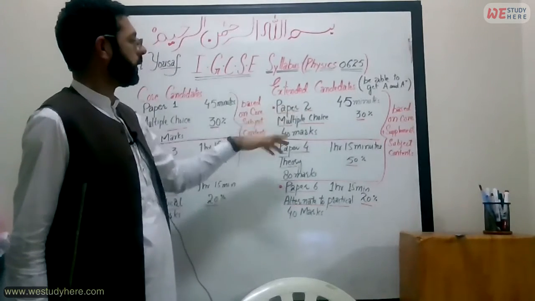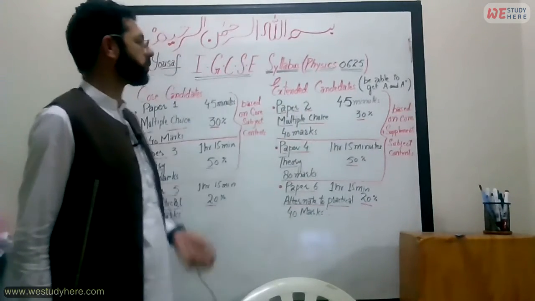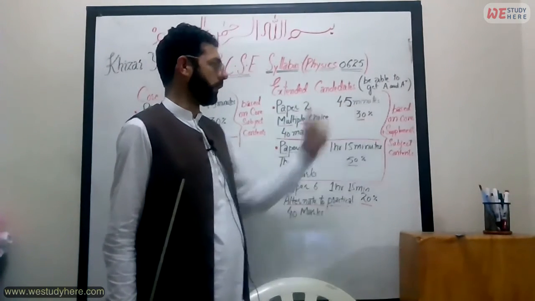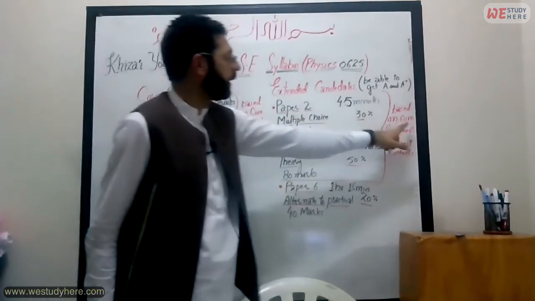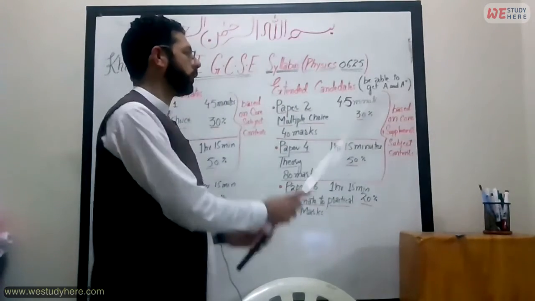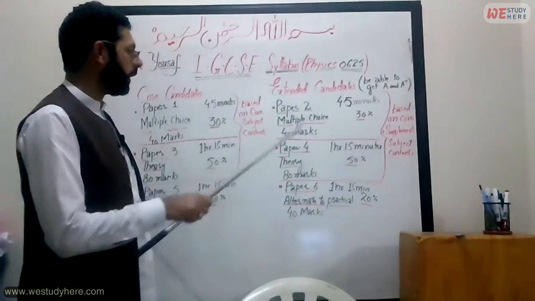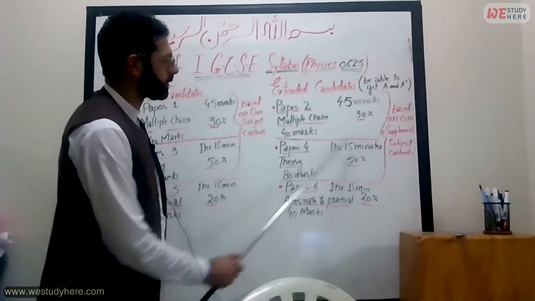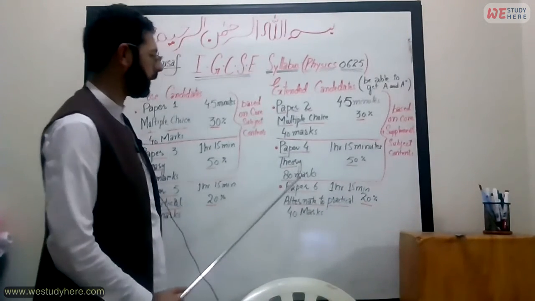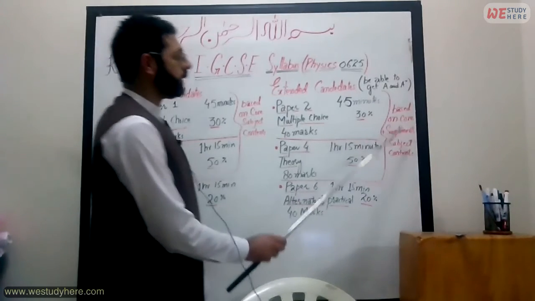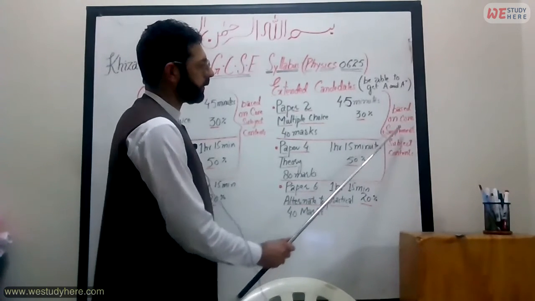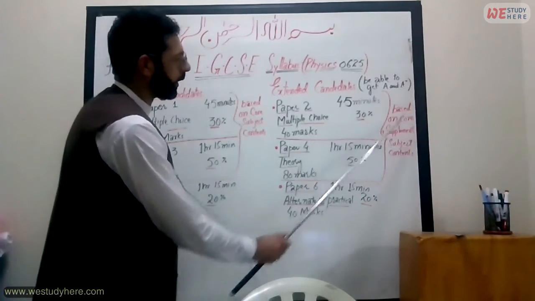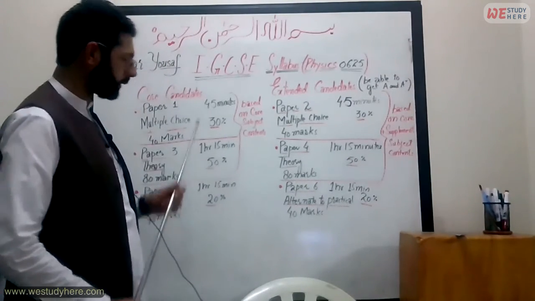So paper 2 is the same multiple choice question paper, 40 marks are there, 30% and 45 minutes. But this paper is core plus supplement. Similarly, paper 4 is the theory paper, a 1 hour and 15 minutes paper, 50% marks are there and 80 marks are there. And this is also based on the core plus supplement contents of the subject.